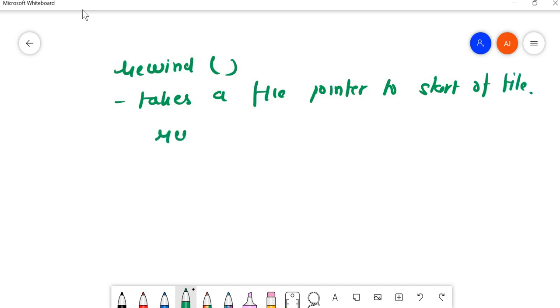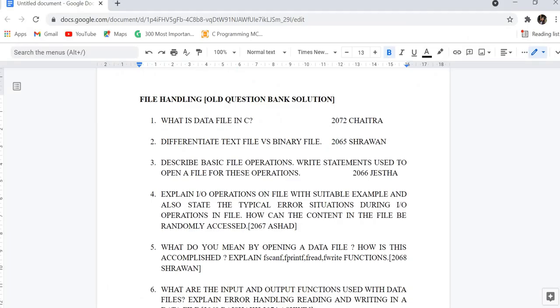The syntax will be rewind(fptr). Fine. So this is the answer for the question. All three parts of the question I have answered. Next question: this one we did, this one we did, and I think we did this one too. Fine. So question number 5.